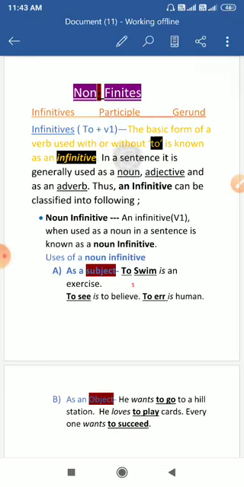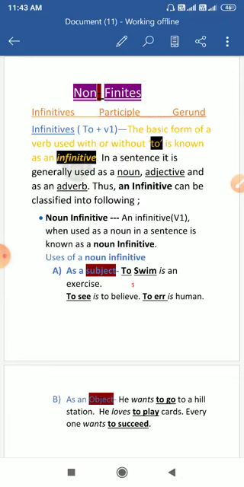When they are used in a sentence, but not used as a verb, when they are not doing the job of a verb, when they are not forming the tense or denoting the action, then the verb is not doing the function of a verb, so that is a non-finite verb. So when the first form of the verb is used as the non-finite verb in a sentence, with or without to, concentrate here, then it is known as infinitive.